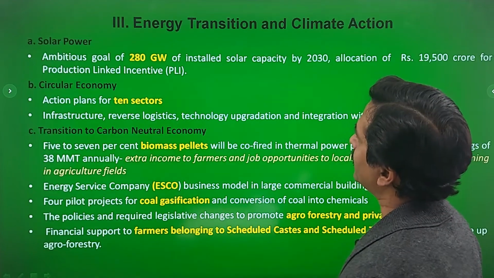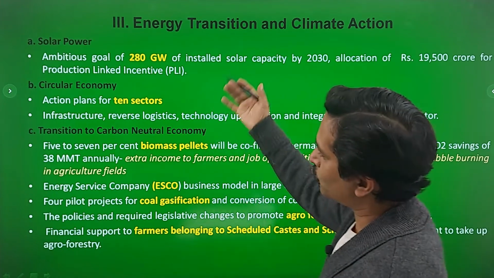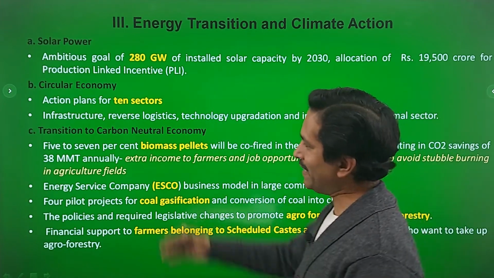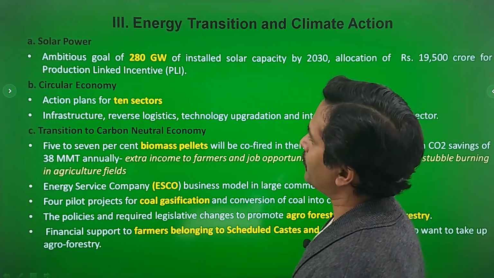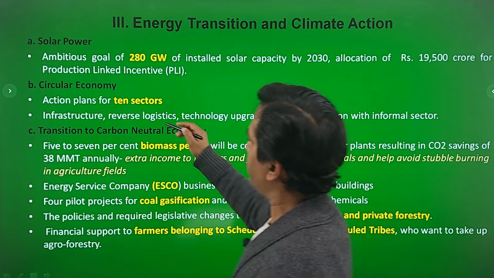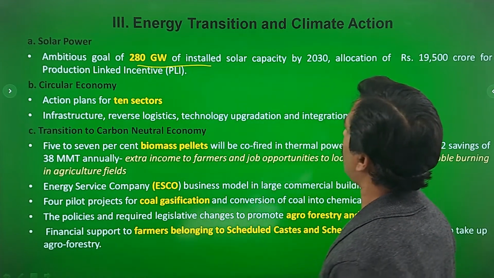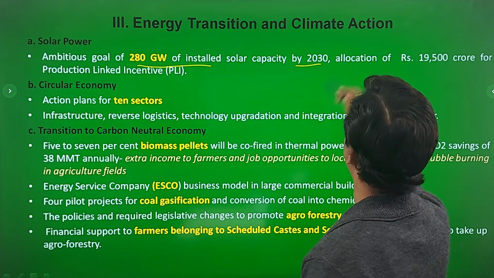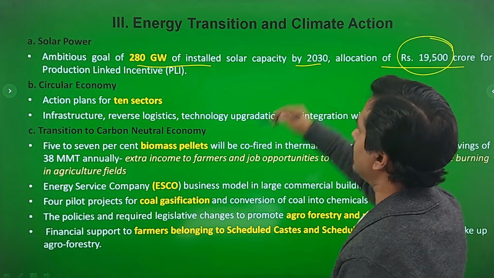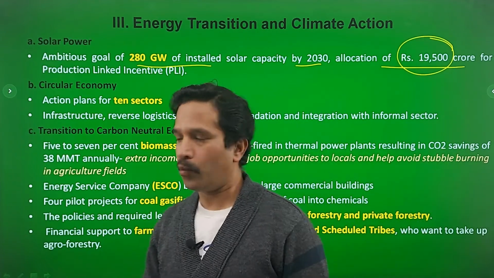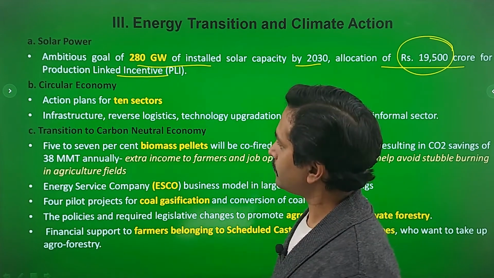And finally coming to energy transition and climate action. Here the budget document talks about 3 major steps. One is solar power. There is an ambitious goal of 280 gigawatt of installed solar capacity by 2030, and an allocation of rupees 19,500 crore has been proposed under the PLI scheme, the production linked incentive scheme.